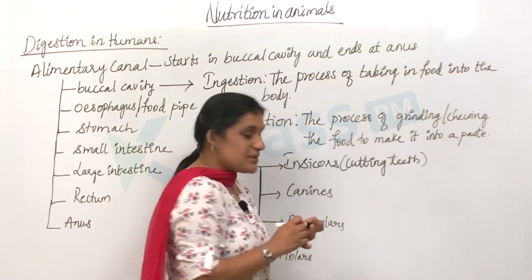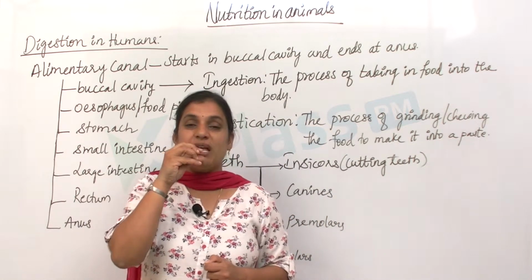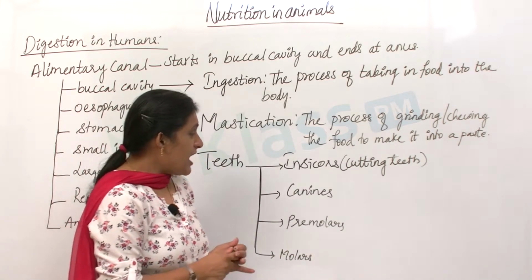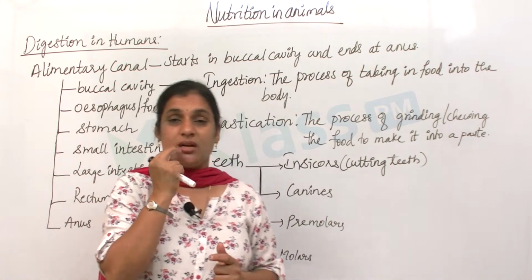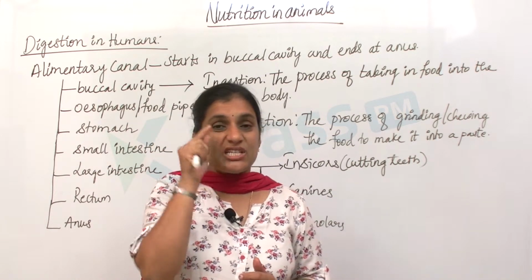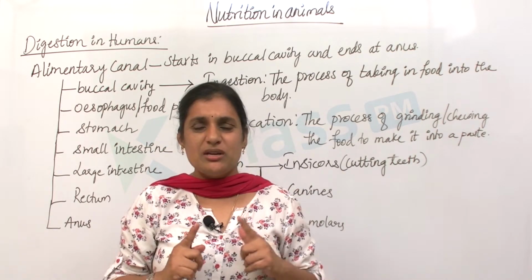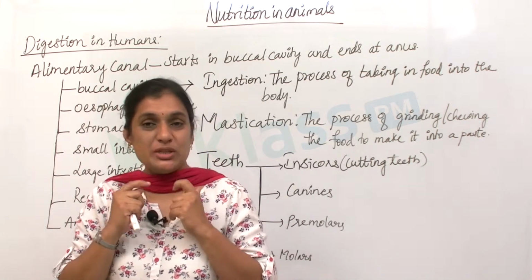What the name itself indicates is that when you put your food into your mouth, the incisors help to cut or bite the food into pieces. And we have canines. Next to your incisors, there are sharp pointed teeth. If you stand in front of a mirror and observe, you have two on the upper jaw and two in the lower jaw.